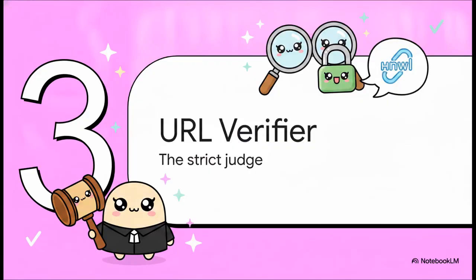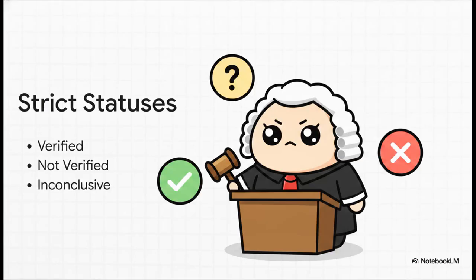Let's get into section 3, building the URL verifier, the strict judge. Now, what's really interesting here is how tightly we lock down this agent's behavior. We're building a URL verifier agent based on the LLM as a judge concept. So we don't want this agent writing code or having a friendly chat with you. We instruct it strictly to read a web page and return only one of 3 exact statuses: verified, not verified, or inconclusive. By constraining the model to just these specific parameters, it acts purely as a strict evaluator.